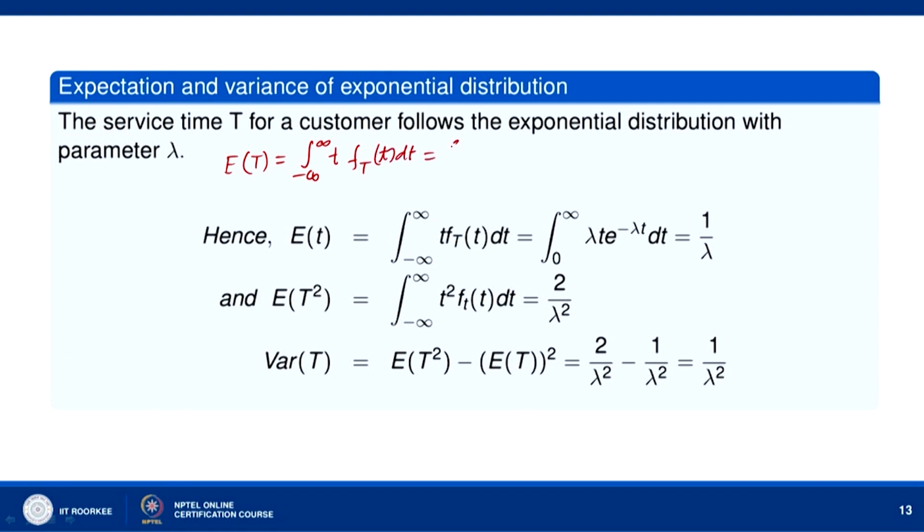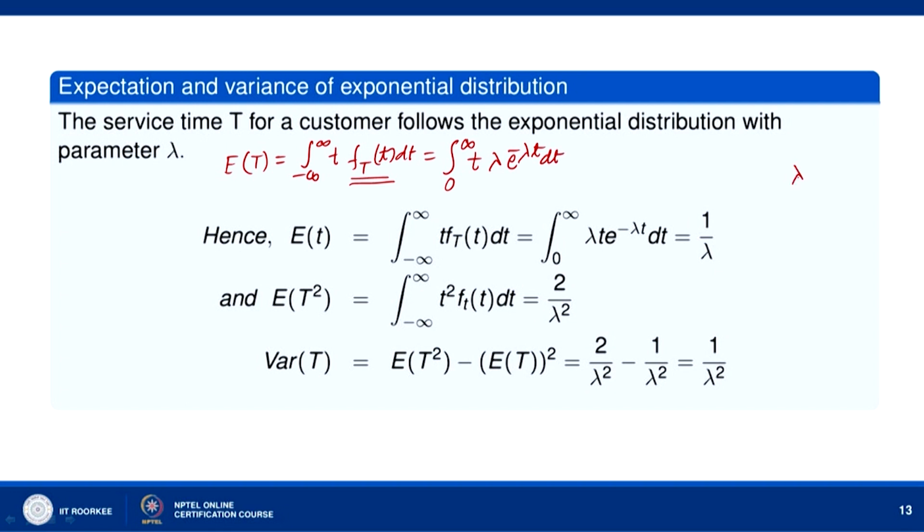Okay. This integral is over 0 to infinity, because the density function f_T(t) assumes value 0 when t is less than 0. So, this is the integral from 0 to infinity of t times lambda e to the power minus lambda t dt.